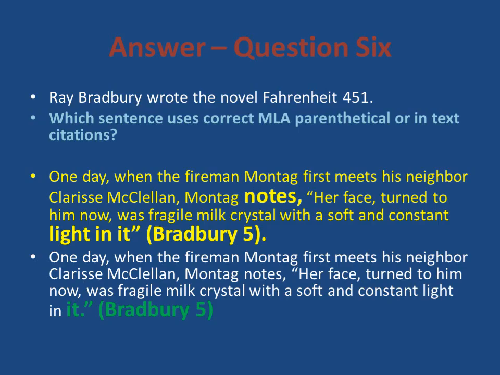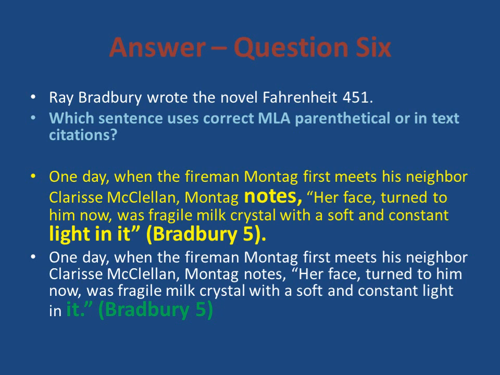Notice there should be no period anywhere over here. Then you have the in-text citation, the parenthetical citation. According to MLA, you have the author's last name, followed by the page number, and then the period. This is the correct way of writing the parenthetical or in-text citation.